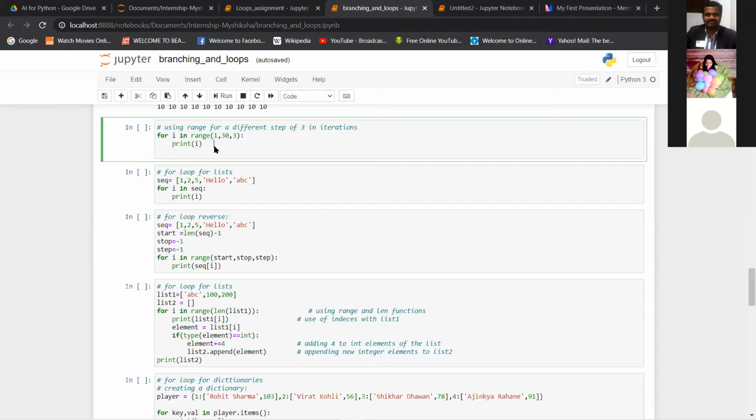So let me just ask you, what do you think will be the sequence printed here? Because you have learned the range step size. What will be the sequence of numbers? I've already given you a hint here. Okay, can you please post in chat box so that others also get an idea? It's just visualizing, right? So this is the start point, this is the end point for the range function. We saw this in the quiz also. And then this is the step size. The first number will be 1. The next number will be what? Any guesses?